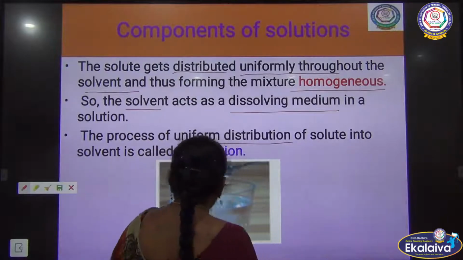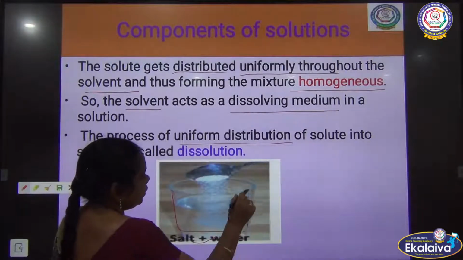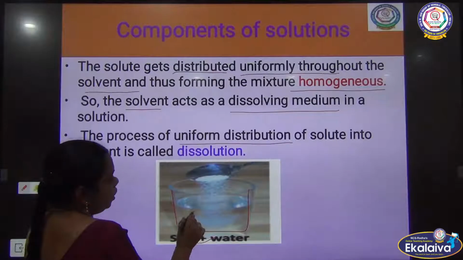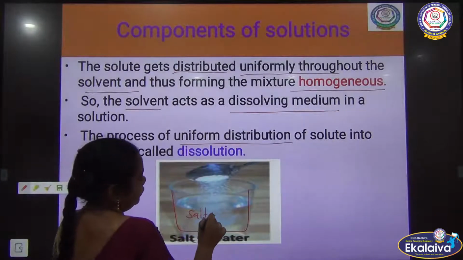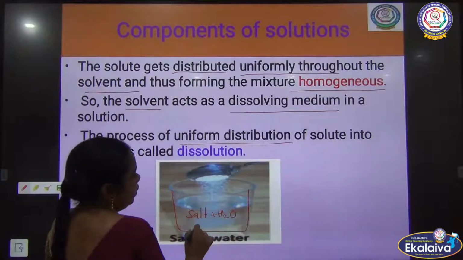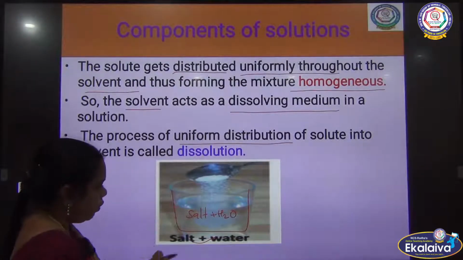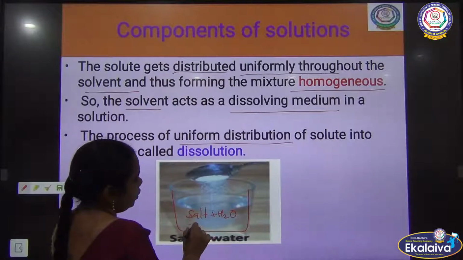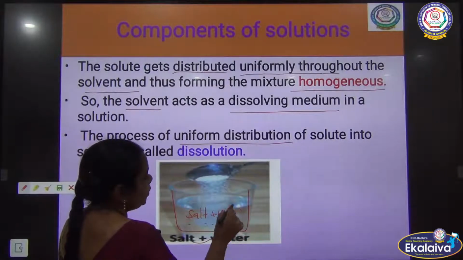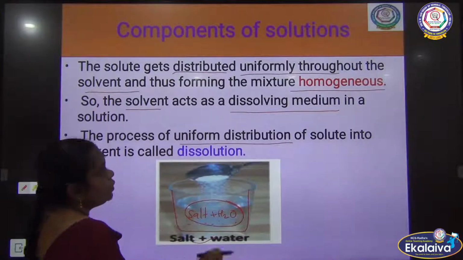If you take the salt solution, the salt plus water, which one is going to take a larger amount? Water, and the salt is uniformly distributed throughout the solution.